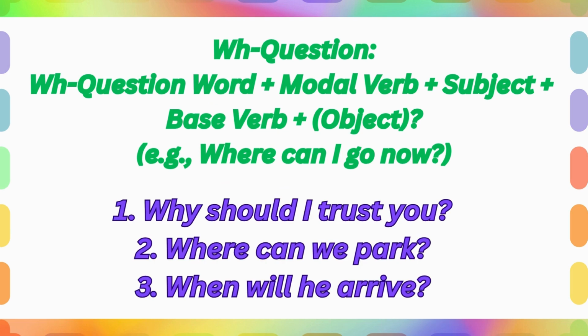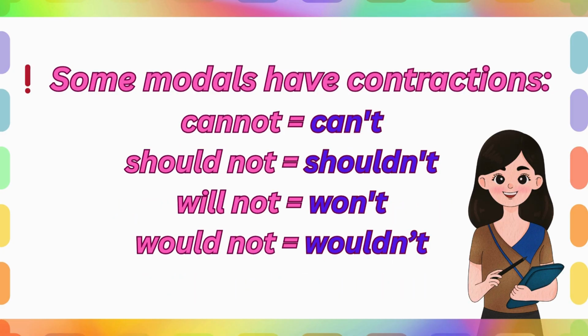WH question: WH question word plus modal verb plus subject plus base verb plus object. Example, where can I go now? Why should I trust you? Where can we park? When will he arrive? Some modals have contractions: cannot, can't, should not, shouldn't, will not, won't, would not, wouldn't.